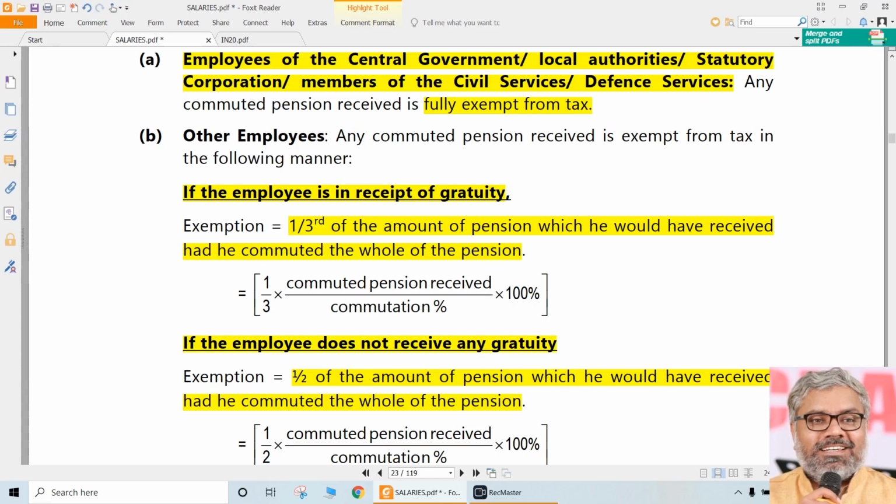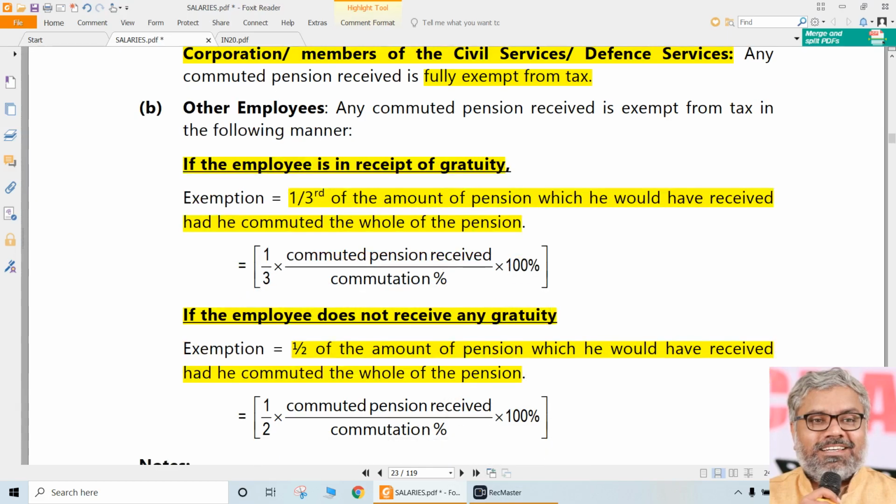If government employee or statutory corporation employee, then commuted pension is also fully exempt. But in case of other employees, commuted pension is exempt, either 1/3 or a half, depending upon whether the employee was in receipt of gratuity or not. If the employee received the gratuity, exemption amount is little lesser, only 1/3. And if the employee did not receive gratuity, exemption amount is little higher. Little bit more relaxation is given, because half is more than 1/3, that we should know.